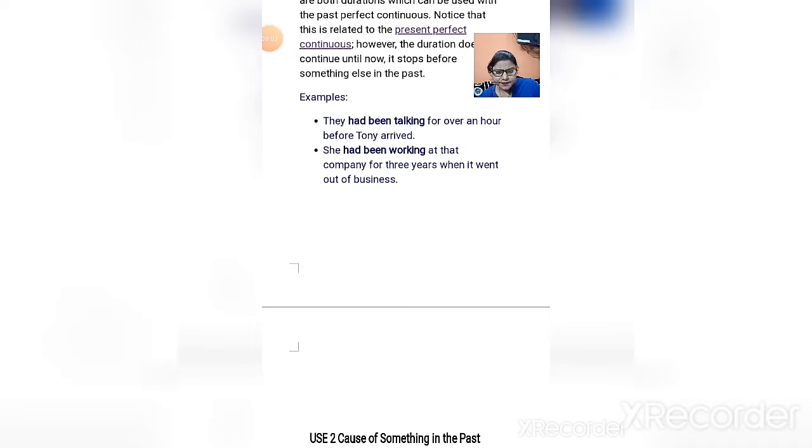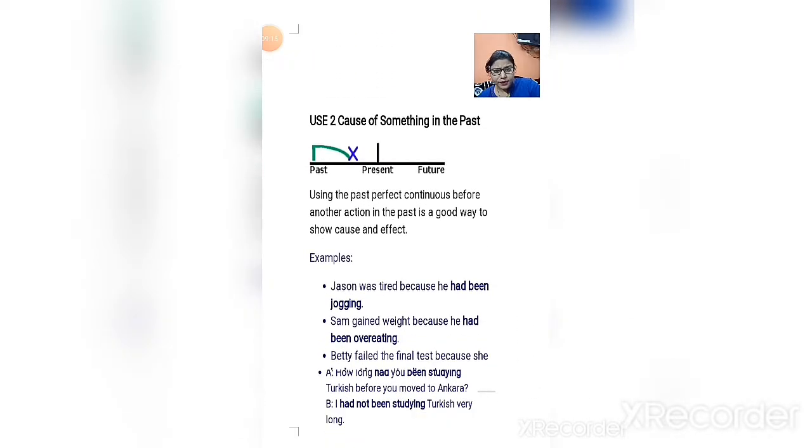Next says, she had been working at that company for 3 years when it went out of business. Again, 3 years shows the time, and then after, the ing form of the verb. Okay, used for the cause of something in the past. It is also used for any cause of something that happened in the past. Let's see, using the past perfect continuous before another action in the past is a good way to show cause and effect. Any action that happened due to that cause. Let us see how.